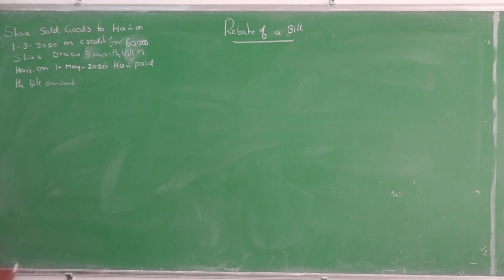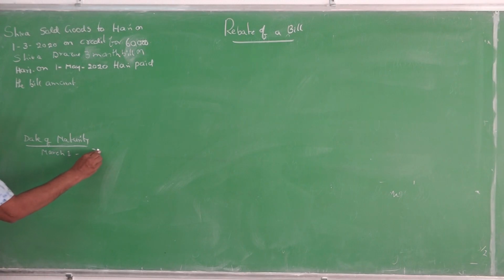So, first you can find out the date of maturity. First you can understand the problem.